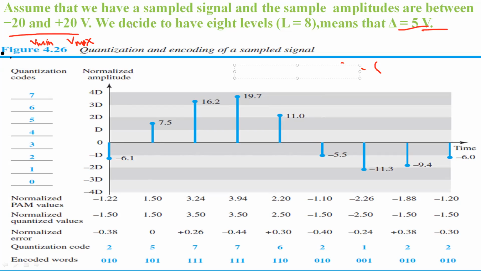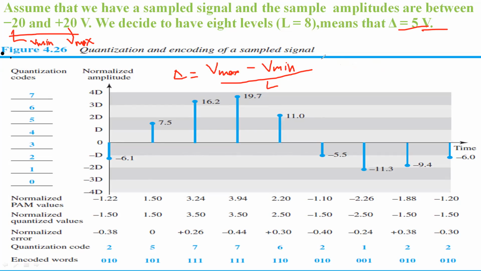What is the formula? We know that in order to calculate this delta, that is the height, we have the formula called delta is equal to V max minus V min divided by L. Here they have given the two different ranges, the minimum value and V max. So just apply it to the formula.